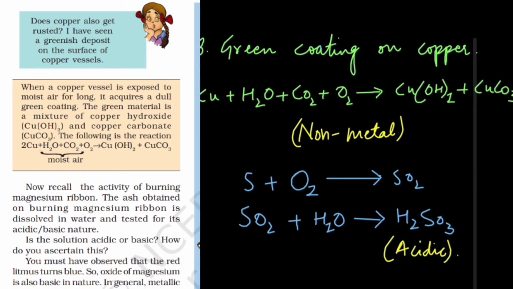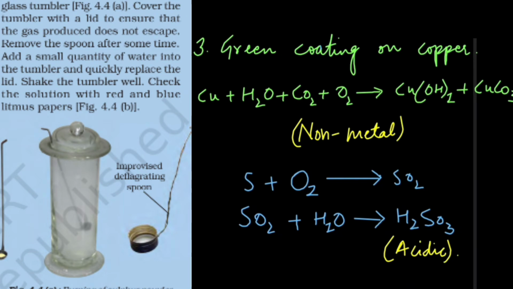Now if we talk about non-metals, sulfur is one of the non-metals. When it reacts with oxygen, it forms sulfur dioxide. Sulfur dioxide, when it reacts with water which is present in the atmosphere, or if we manually do this activity, we will find that sulfurous acid is formed, which is acidic in nature. Let's see with the help of a diagram.